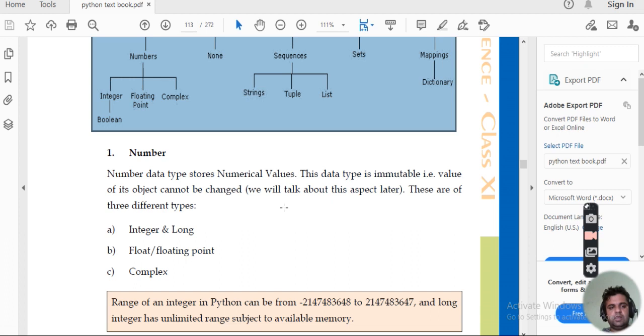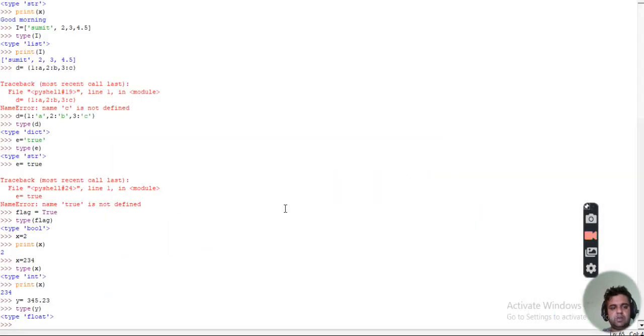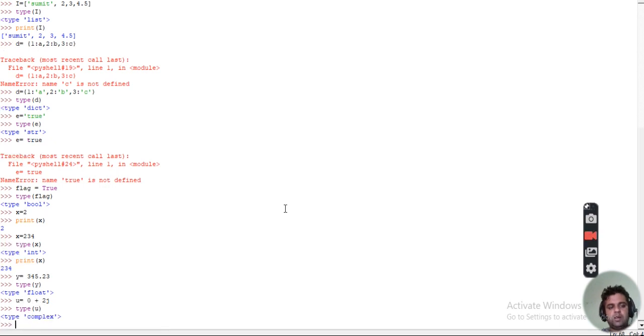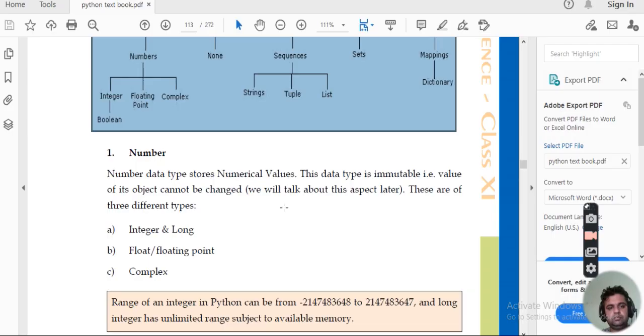Now we'll be looking at complex numbers. What is there with the complex number? Suppose we take a variable u is equal to 0 plus 2j. So we have defined the variable u. If we write type of u, it will give you complex. So this is an example of a complex data type variable.